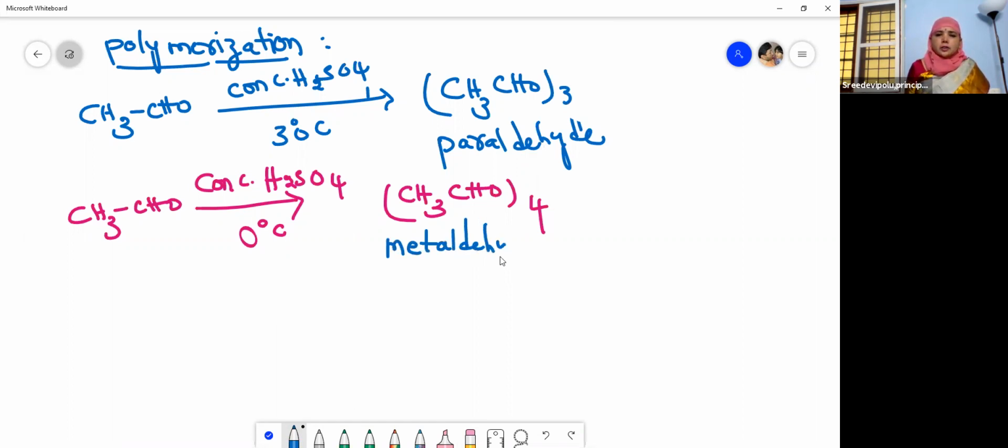Hope you have understood the polymerization reactions. Polymerization is the process of combining simple molecules. See here, small molecules are combining together and they form a giant compound, a large compound, which is called polymerization. What is it called? Polymerization, children. I hope you are able to understand this.